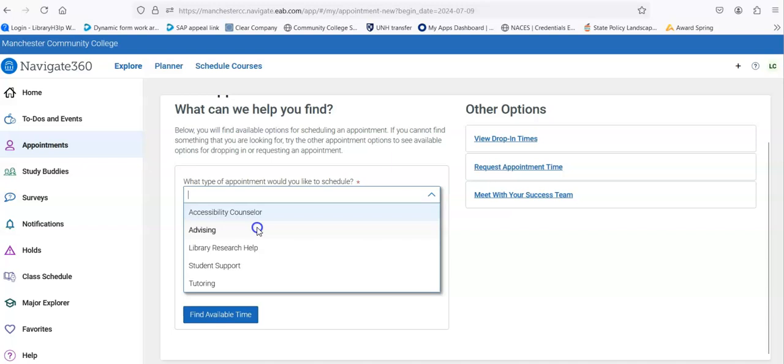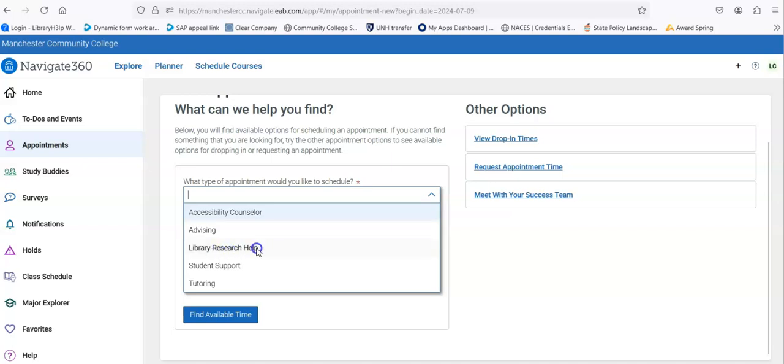Advising. So some advisors put their advising availability in here. All of the advisors in the advising center and some of the faculty advisors will show up in here. If your specific advisor is not showing as an option, then you'll want to reach out to them directly because not everybody uses this feature.